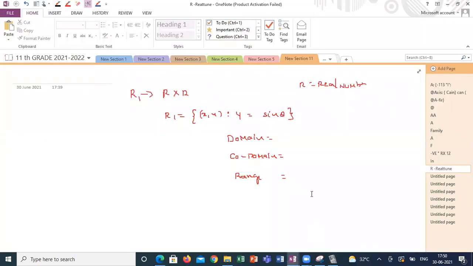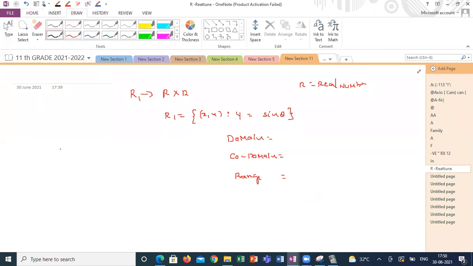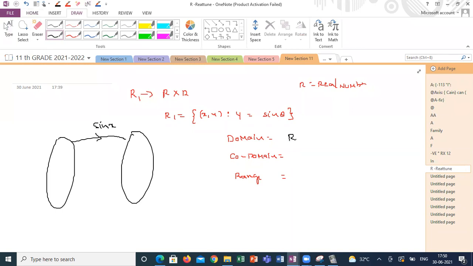Set A is R, set B is also R. I am mapping from real numbers to real numbers. My relation is sin x. So what is your domain? My domain is R, my codomain is R, my range is the closed interval [-1, 1]. Anyone understand how I wrote it? Is it right or wrong?